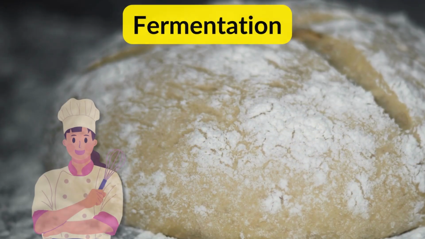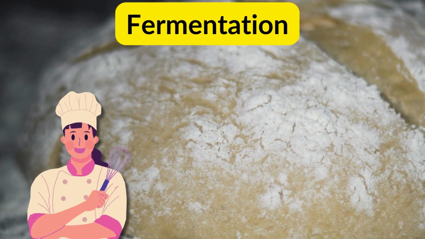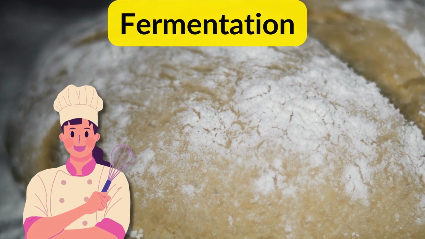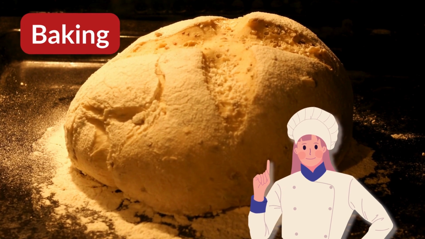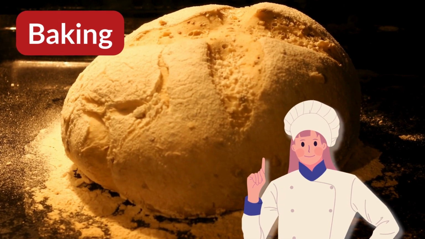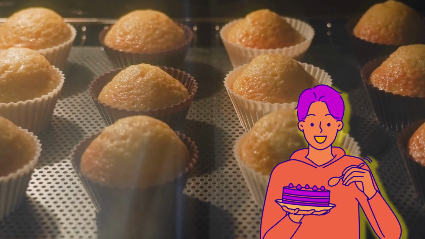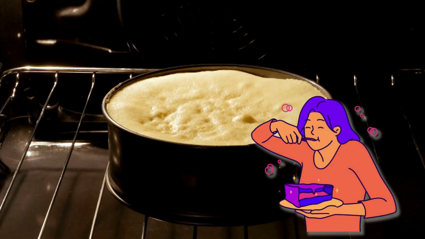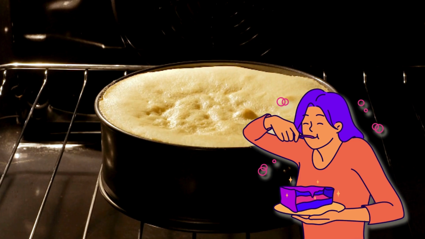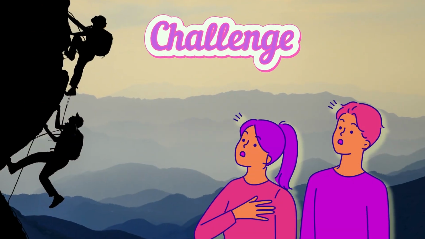The ethanol in the bread dough evaporates upon the baking of the bread. Baking. Baking causes ingredients to undergo irreversible chemical transformations, resulting in the creation of new substances with different properties, making it a chemical change.